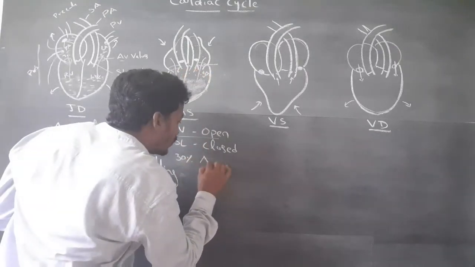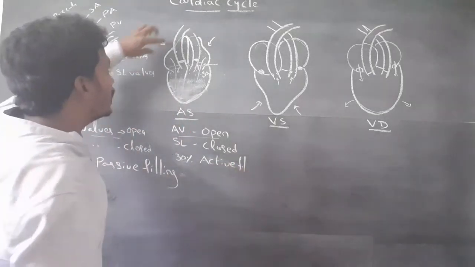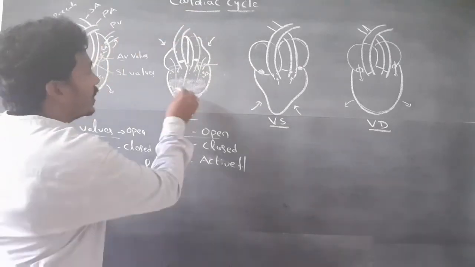It is active filling, due to the atrial contraction.